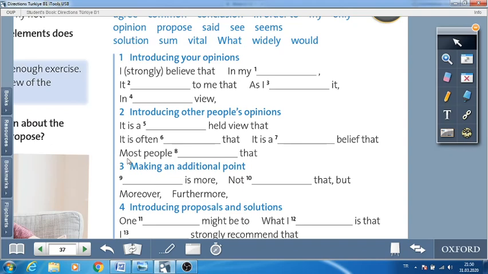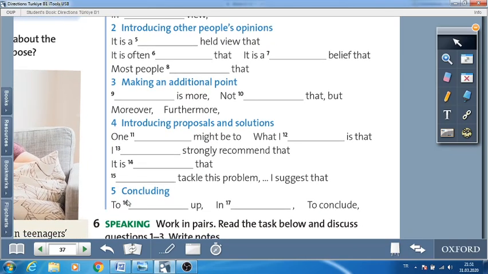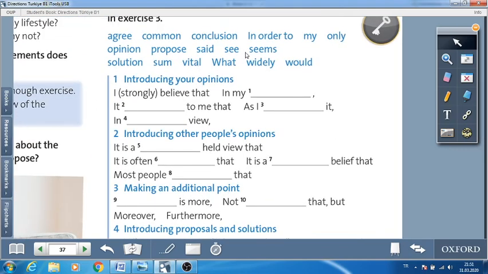Third part is making an additional point. And fourth part is introducing proposals and solutions. And the fifth part is the conclusion part. Now we have some phrases here. Please pause the video and try to put these words into these blanks.